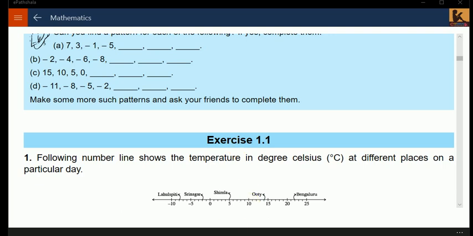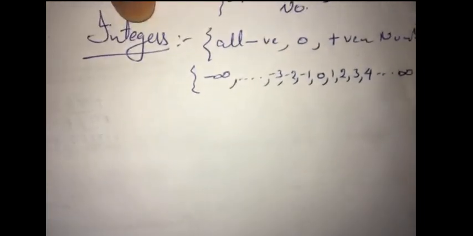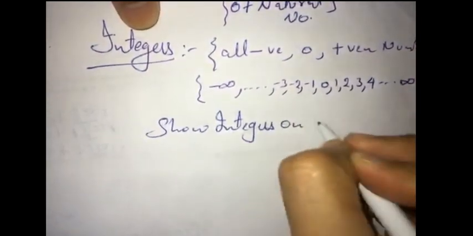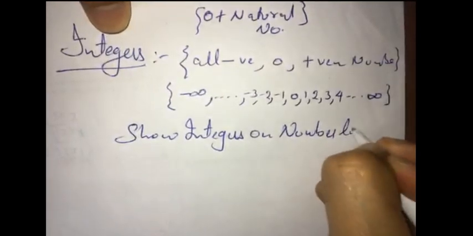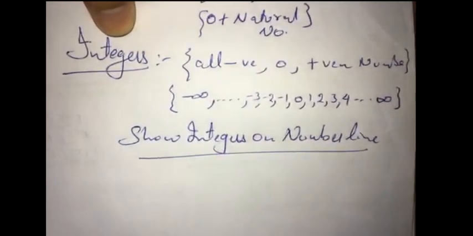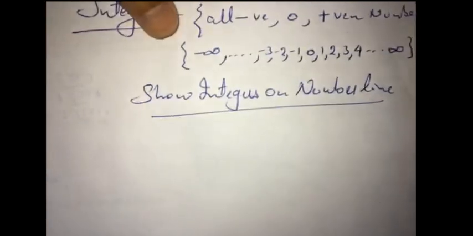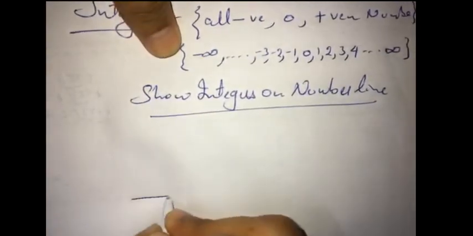Let's see how to show integers on a number line first. On a number line, this is what you have to do. First you have to draw a number line. How to draw a number line?